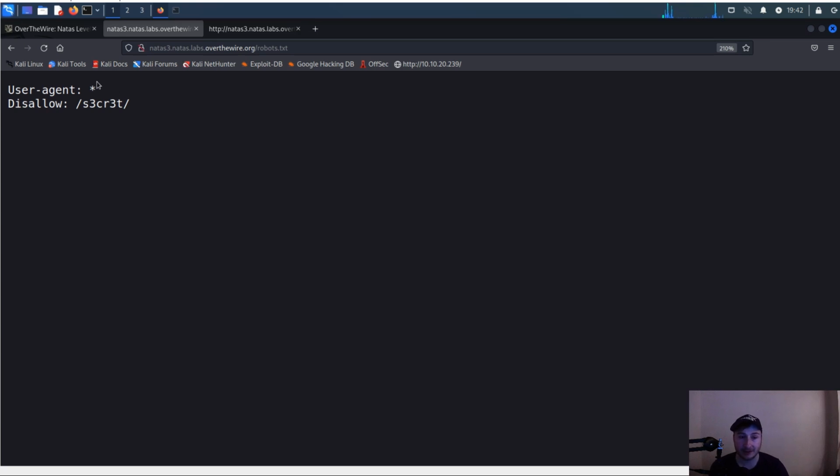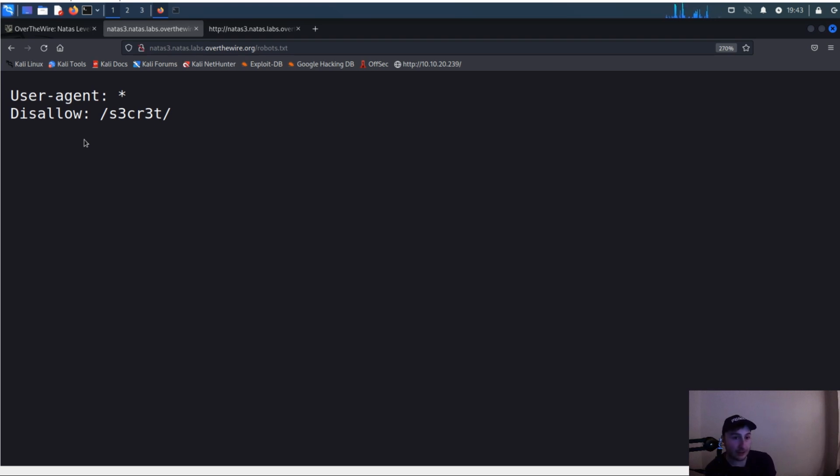But in this case, the webmaster appears to not want any of these robots, any of these search engines to index this /secret directory here, which is obviously the solution to this level. There's going to be something here on the secret directory. So the robots.txt file is typically one of the first things, it's usually at least one of the low-hanging fruit